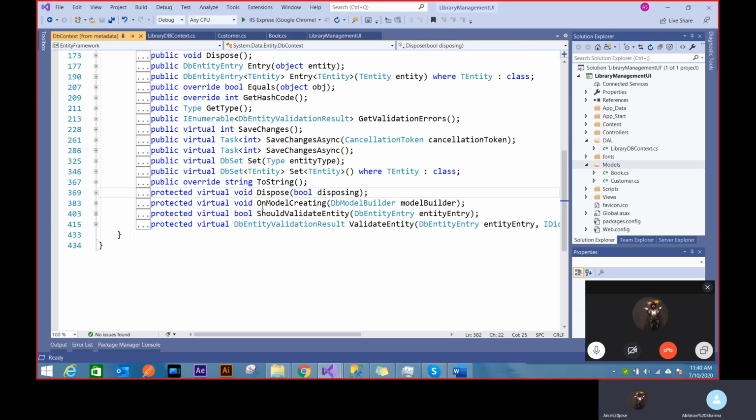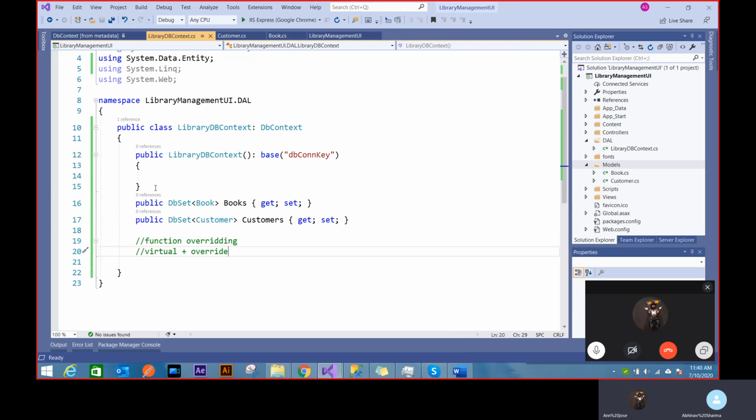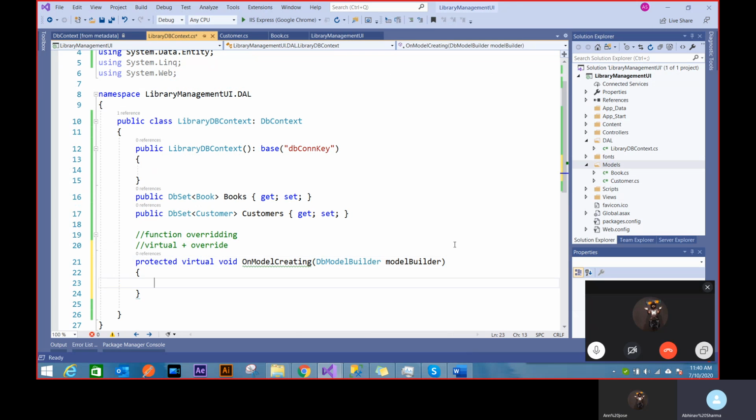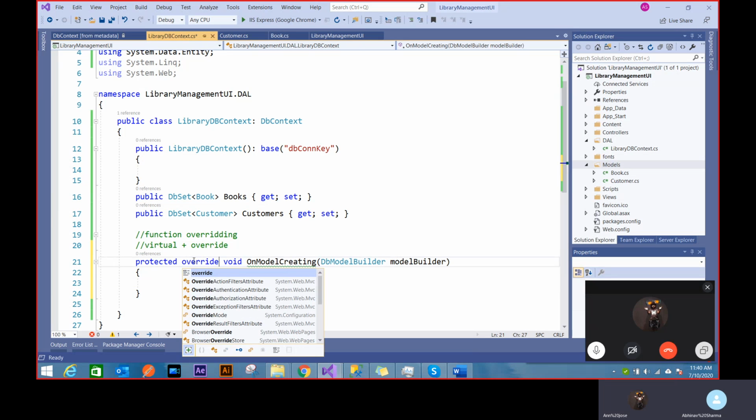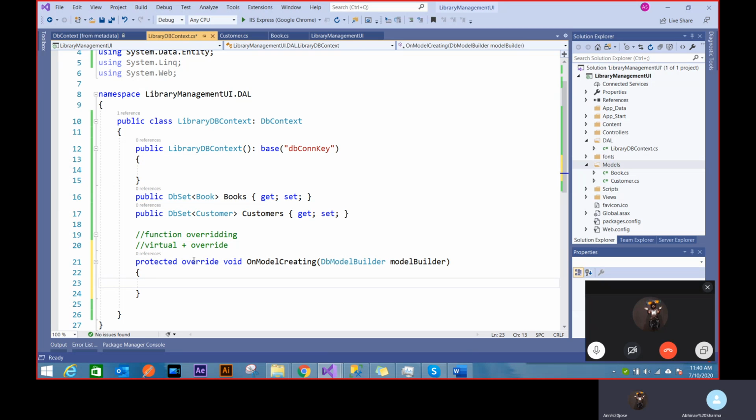So the way it works is this function which is virtual now, I know this function can be overridden now. As soon as I override it, the whole functionality changes now. Whatever this guy was doing, he won't do that. I'm saying that your functionality is being overridden by me. So rather than calling your function, you should call my function. So I use the same structure except I can't use virtual anymore. I'll say override, and it's just as simple as that. The function has to be virtual. If function is not virtual, you can't really override it.